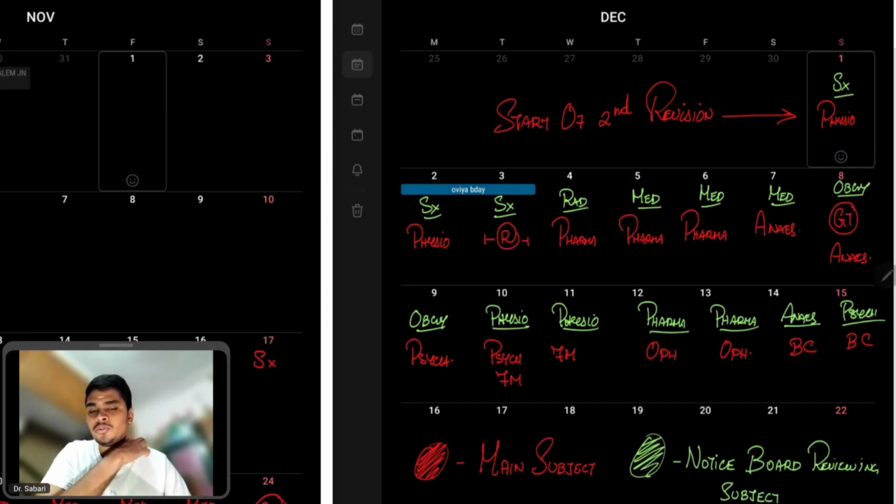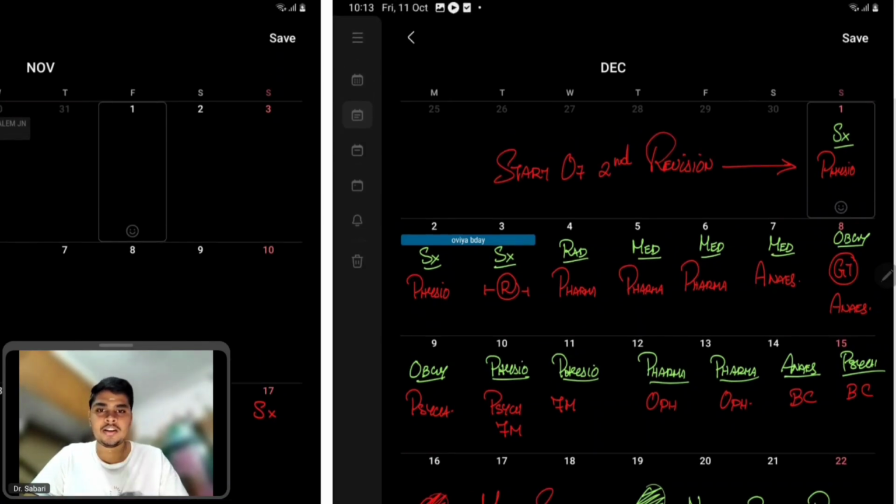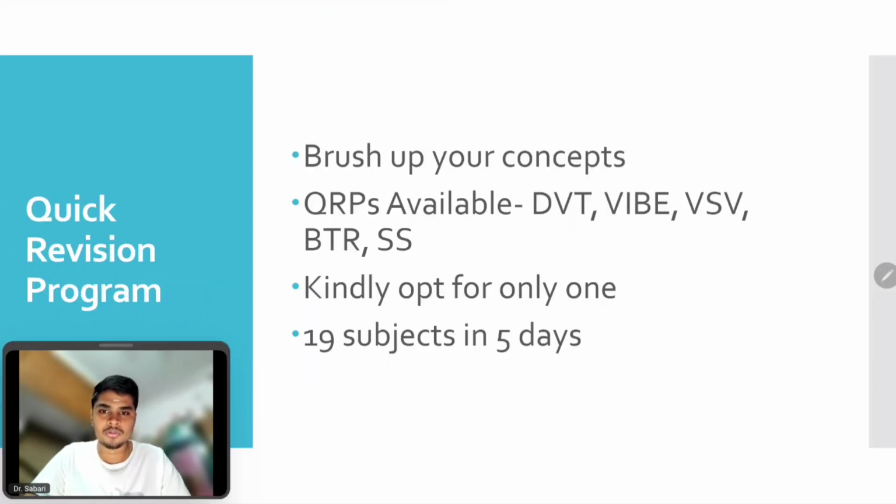So this is how you're going to do your memory wall every day, 6 to 7, while you start with your second revision, in the reverse order that you followed. I have explained this in detail. So that's about the memory wall, how you're going to do it, and how and when to do the quick revision program.